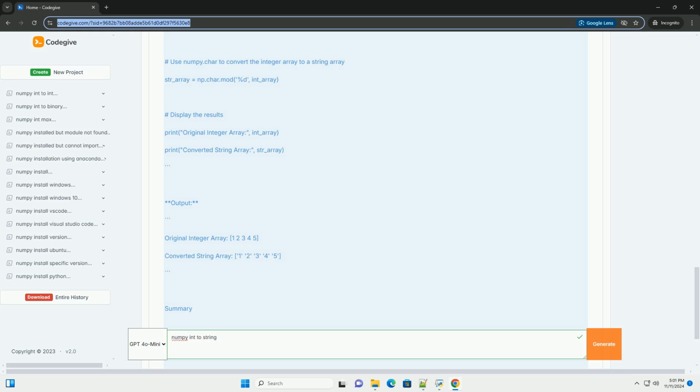Summary. In this tutorial, we learned how to convert integers to strings in numpy using two methods, the astype method and the numpy.char module. Converting data types is an essential task when working with data, and numpy provides efficient ways to do it. Feel free to experiment with different integer arrays and see how the conversion works. If you have any further questions or need clarification, don't hesitate to ask.